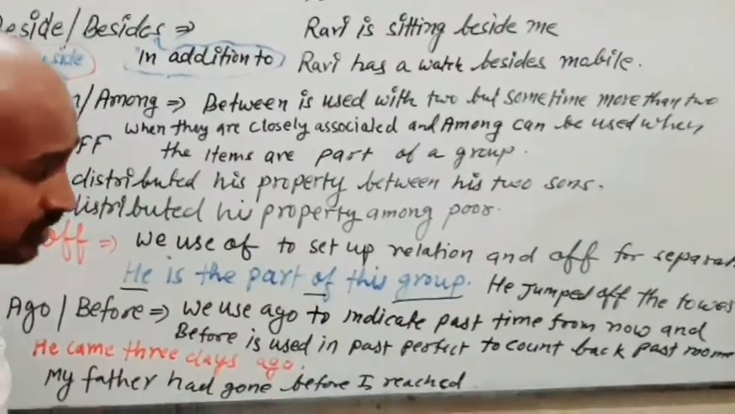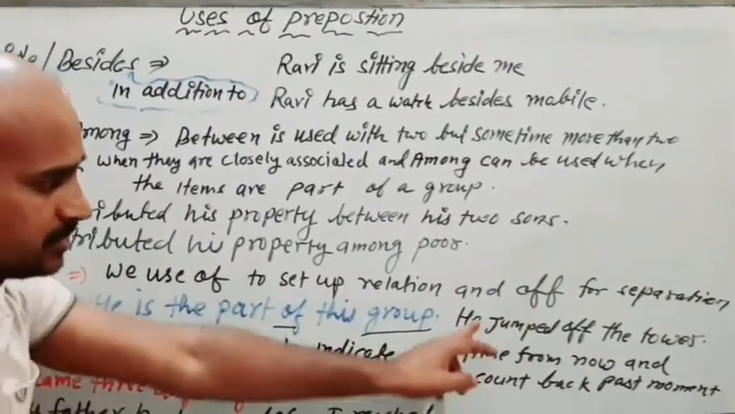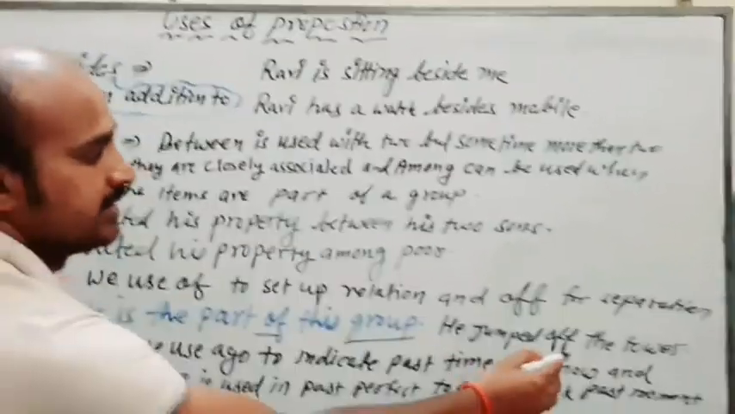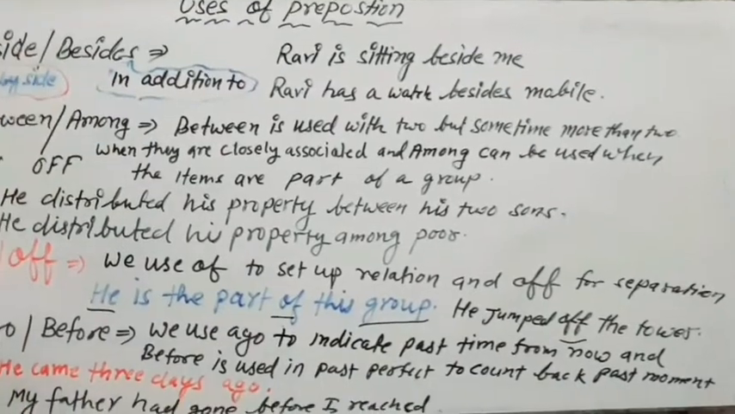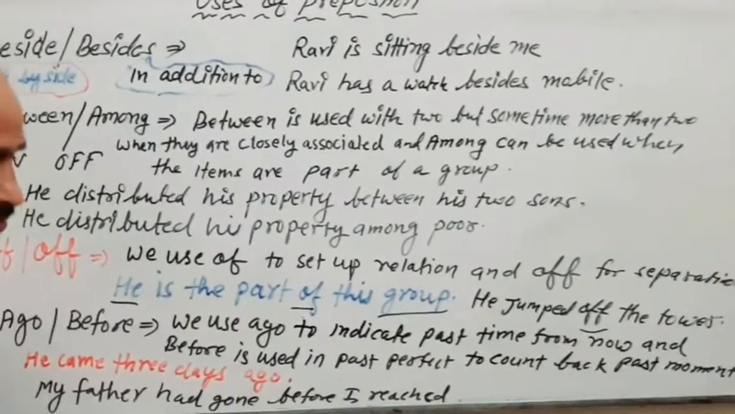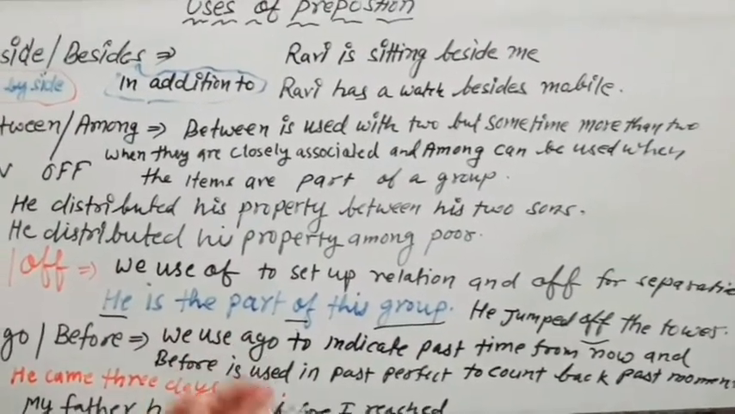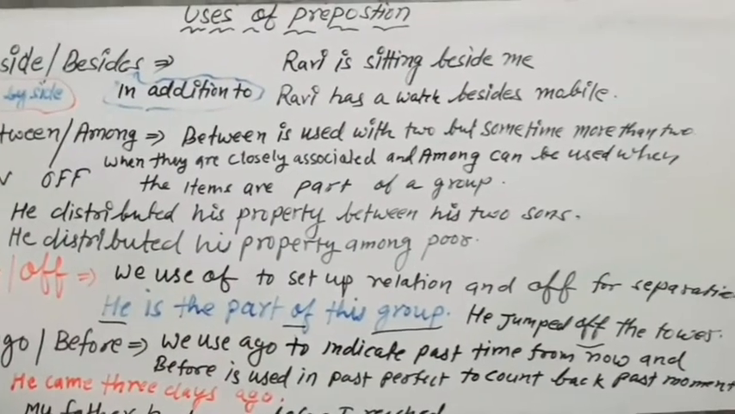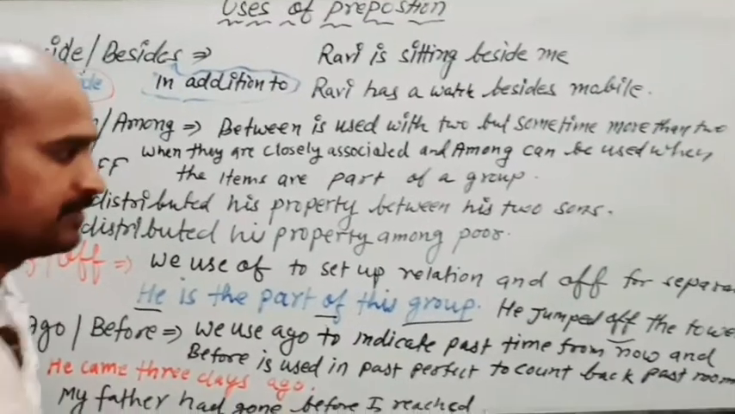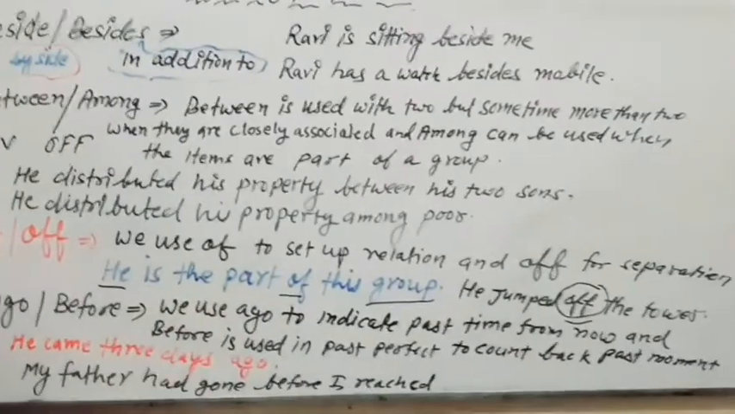Now off is basically used for separation. Just see, he jumped off the tower, means he is getting off from the tower. We also use, he switched off the bulb, like that. Switch off means cut off the link. So whenever we are using off, we are just cutting off the link.